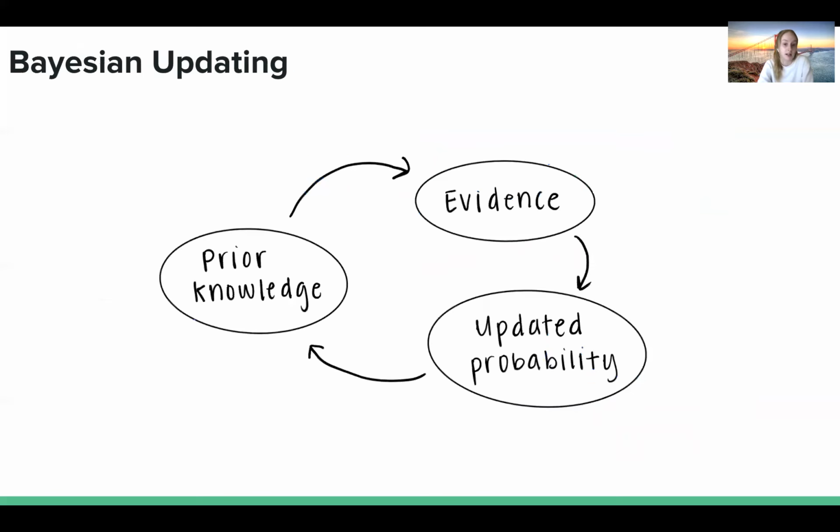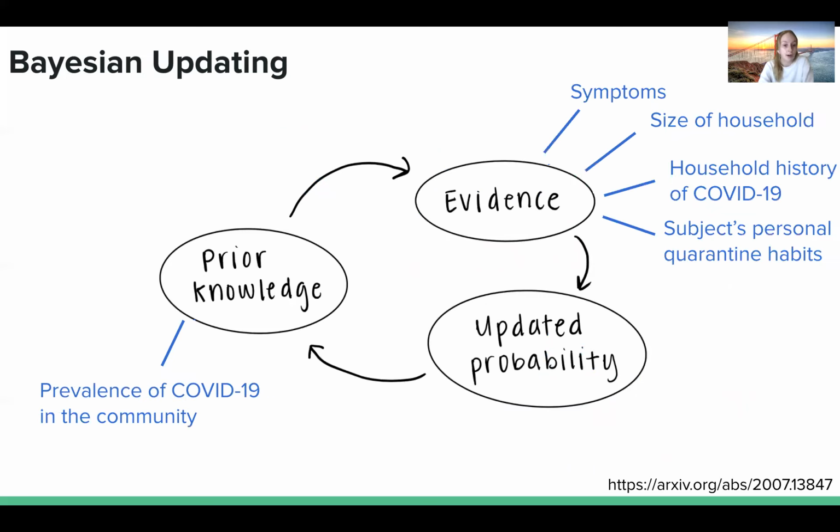Luckily, there are ways to improve these odds by using evidence to improve the prior and thus improve the posterior. The process of repeatedly going from the prior to the posterior is known as Bayesian updating. So at first, the best estimate of the probability that any individual had antibodies was just the overall prevalence of COVID in the city. But by incorporating more information about the individual into the prior, the posterior could be updated to better reflect the probability of a true positive.